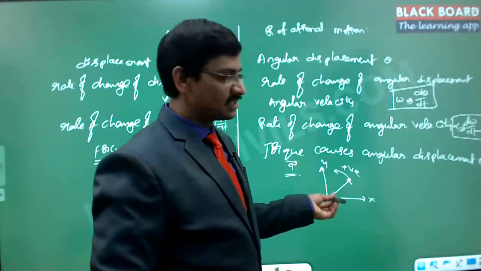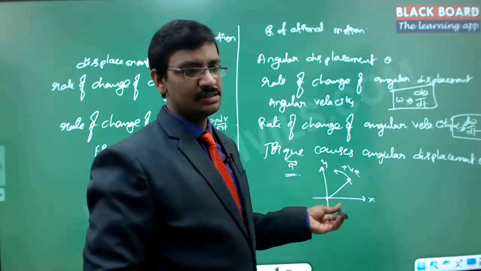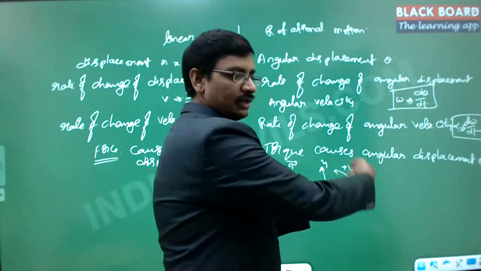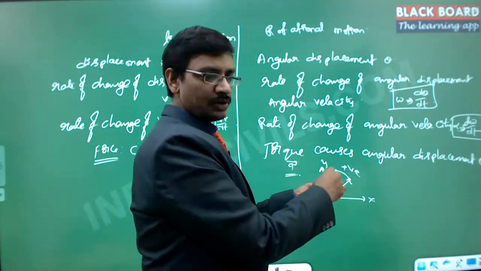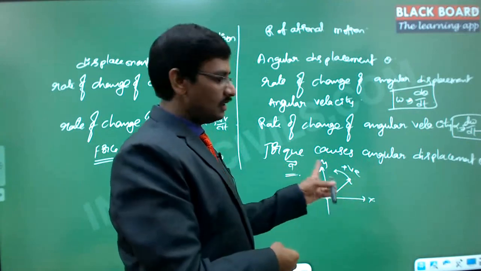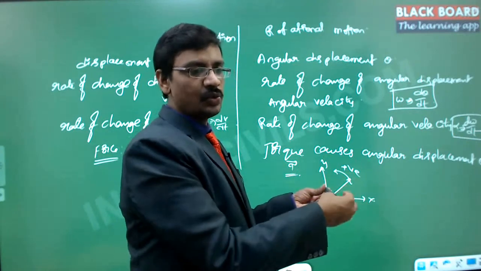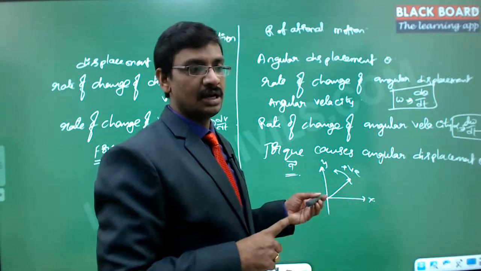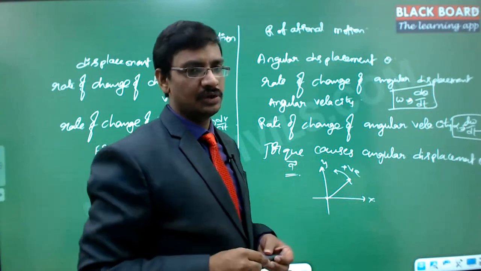So why do we take this as what we call the axis of rotation? Because if it is rotating like this, then about this particular line it is rotating. That means this is what is called the axis of rotation. Now the axis of rotation is treated as the direction of the rotation. You have to keep that in mind.